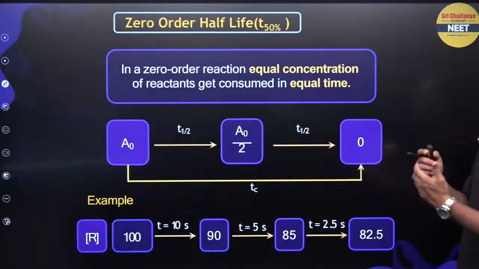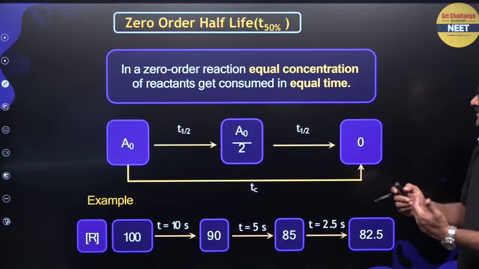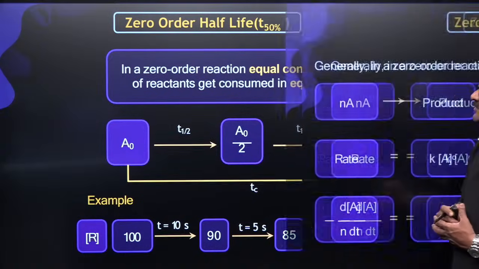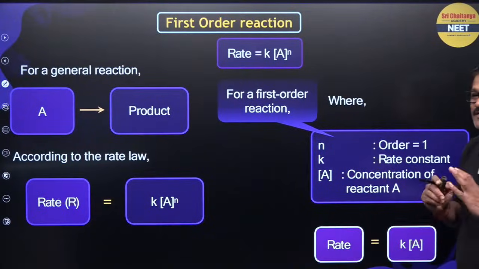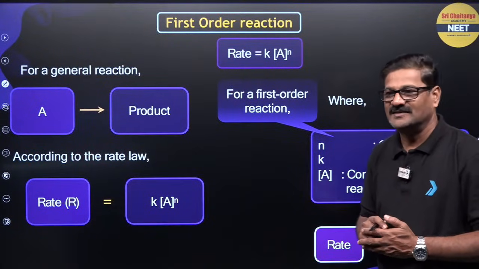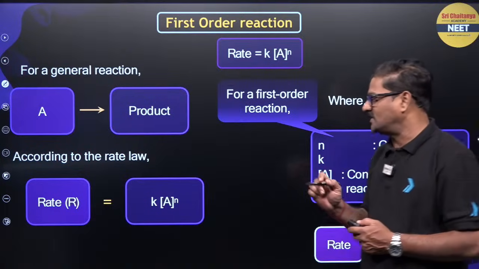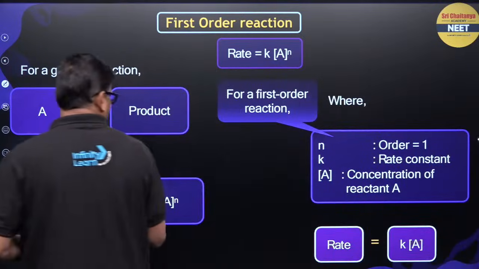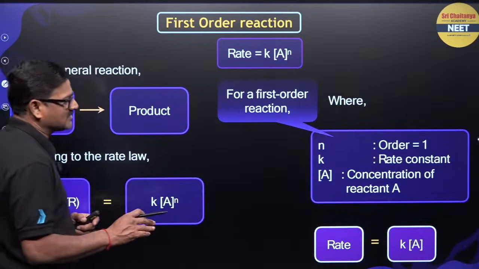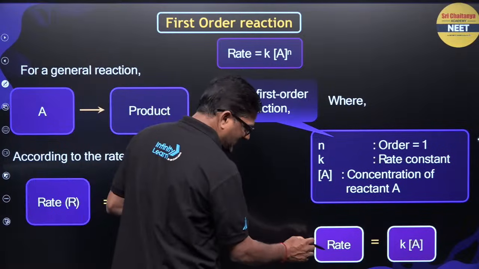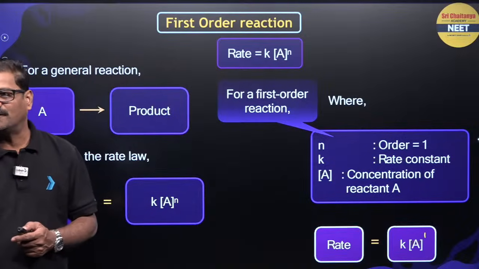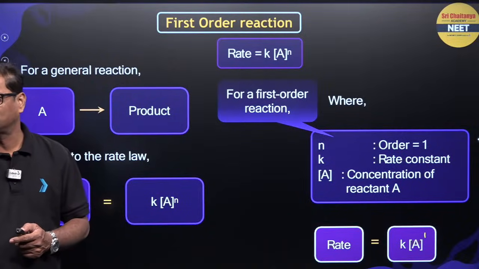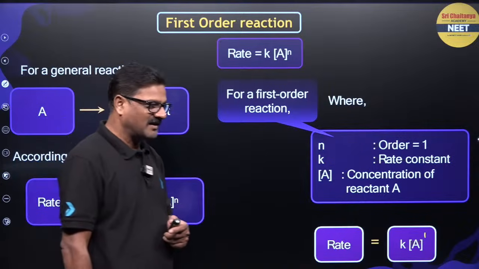Now I want to jump from 0 order half-life t half, so we'll come back to this. Now I want to say here, first order kinetics. A reaction is said to be first order when it depends on the concentration to the power 1. So rate is equal to K A to the power 1 is said to be first order kinetics.